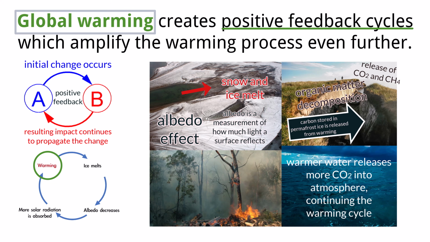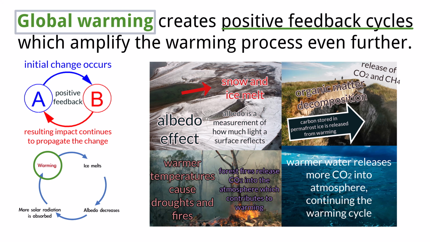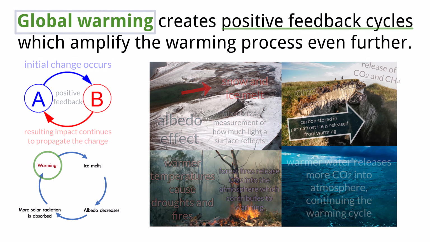Finally, an increase in droughts and forest fires creates another positive feedback loop. Rising temperatures lead to drier conditions, making vegetation more susceptible to fire. When forests and peatlands burn, they release massive amounts of stored carbon into the atmosphere as CO2. The loss of these carbon sinks also reduces the planet's ability to absorb CO2, further increasing atmospheric CO2 concentrations. This, in turn, exacerbates the warming that causes the initial droughts and fires, perpetuating the cycle.